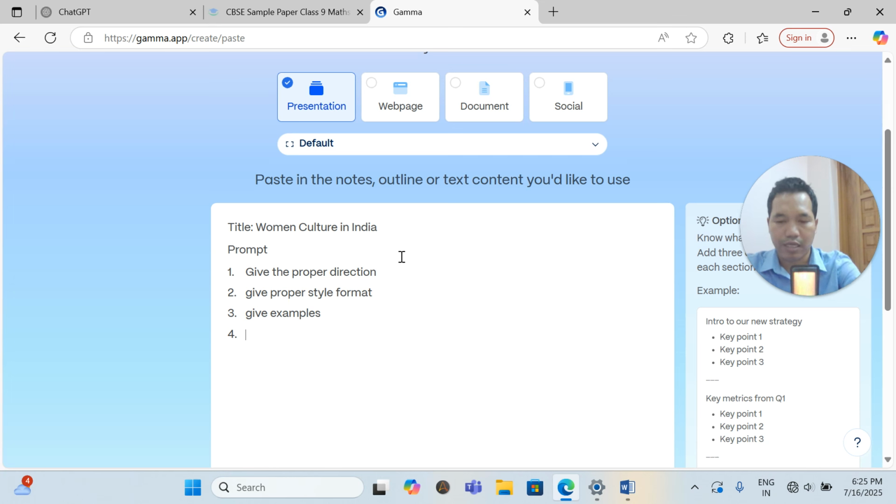Then evaluate and check the quality, or you can say cross verify. And number five, divide labor.